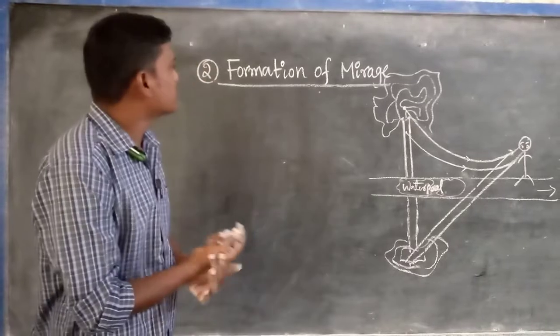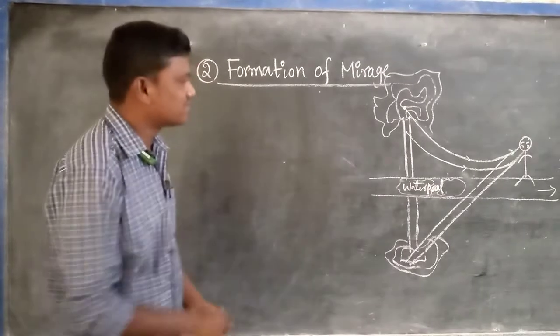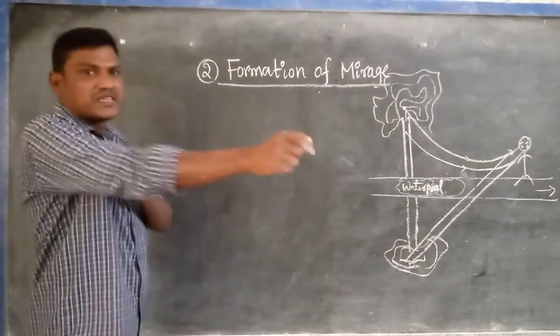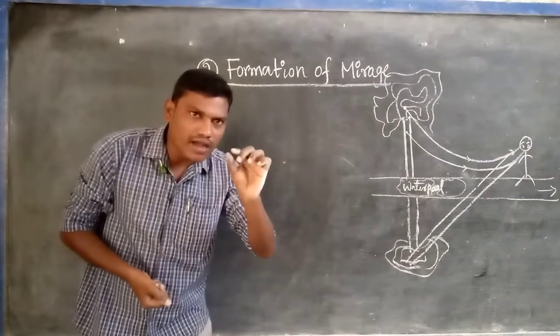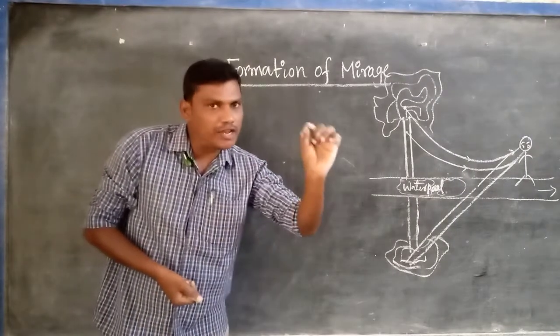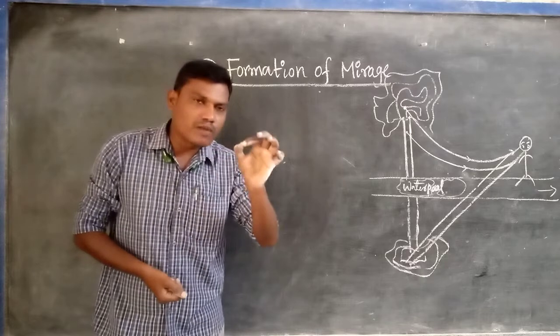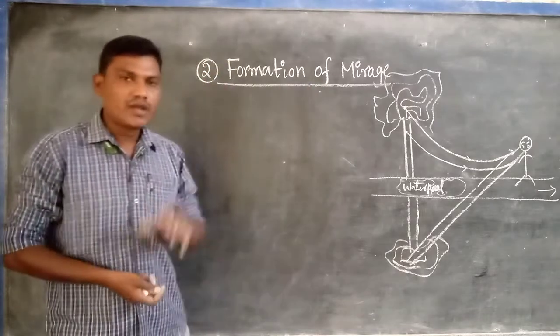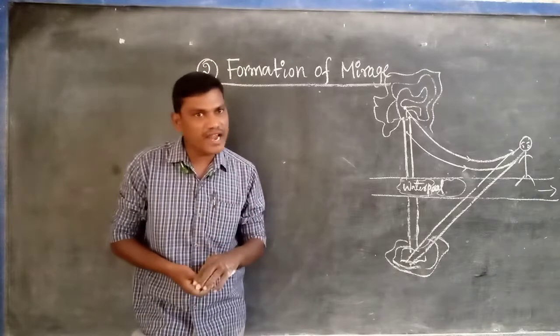So what does the formation of mirage mean? Mirage is nothing but an optical illusion. It is formed due to total internal reflection. How can we understand mirage?